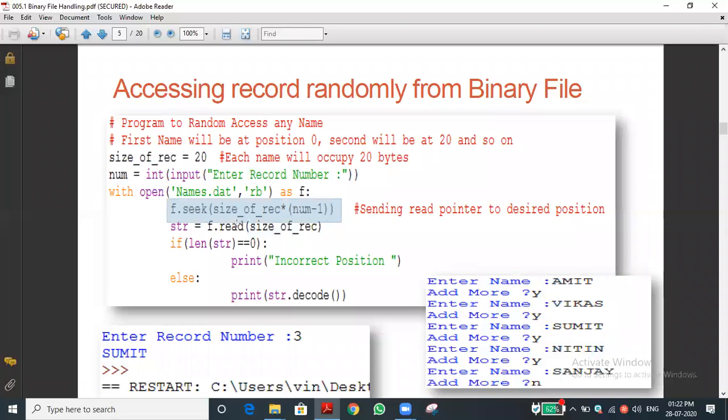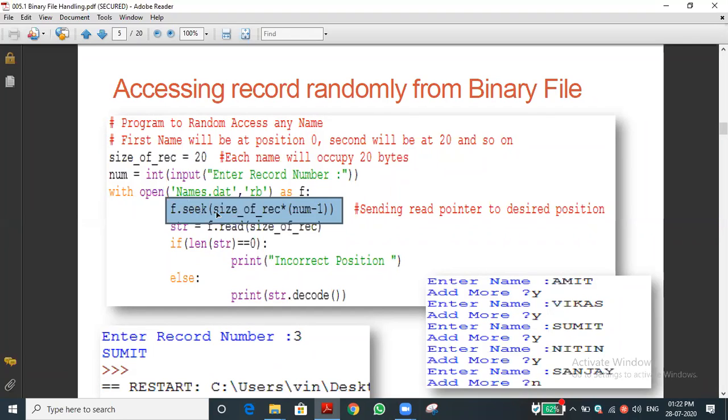Okay, the seek function is used to move the pointer. It will move the pointer to the desired or required location. Suppose I want the pointer to be in the 10th position, not location, position. How can we do it? By using the seek function. The seek function will keep the pointer in the desired position.